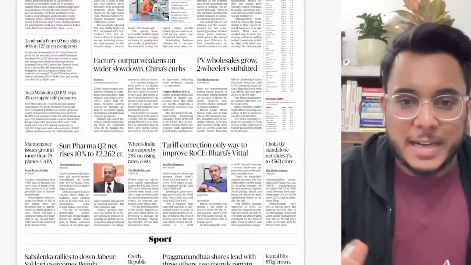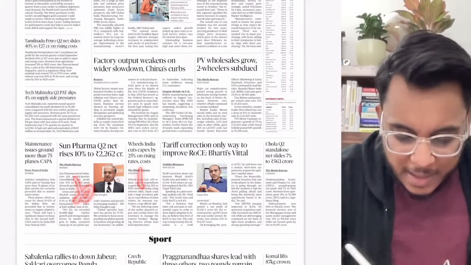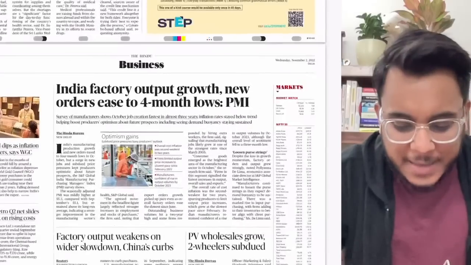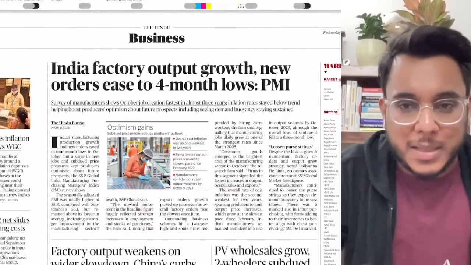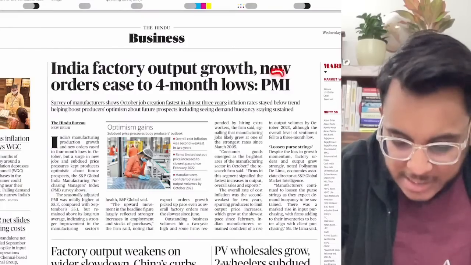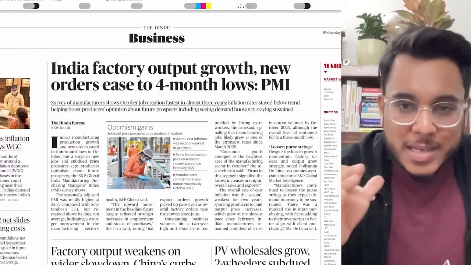Understand this particular thing, that first there are these corporate trends, etc., that are there. Not very important for the examination. And then we find month to month trends. For example, here we find that the purchasing managers' index is at a 4 month low. Then the rupee, where it is going, the Sensex, where it is going.